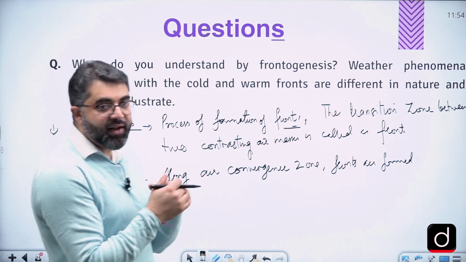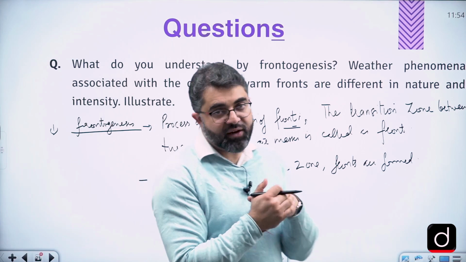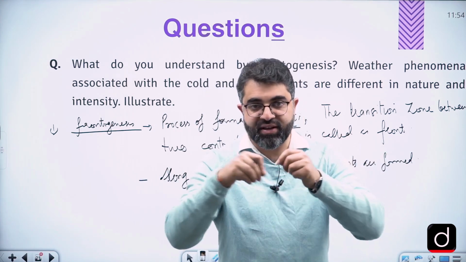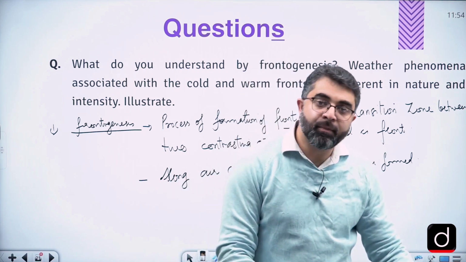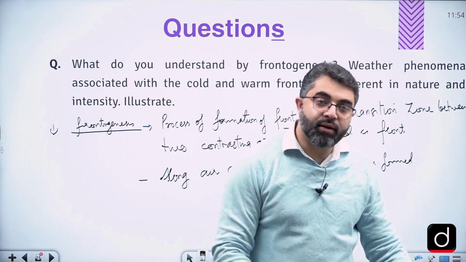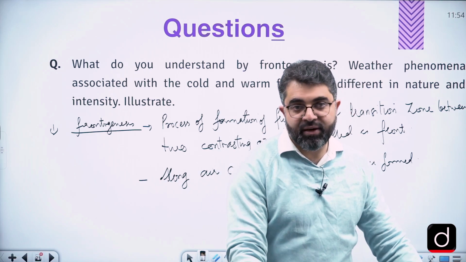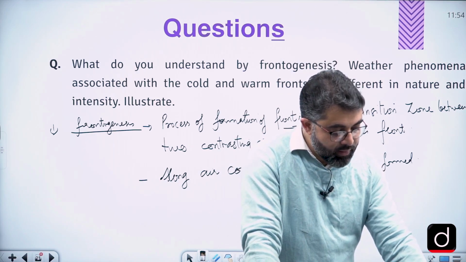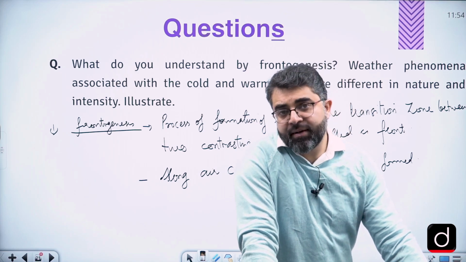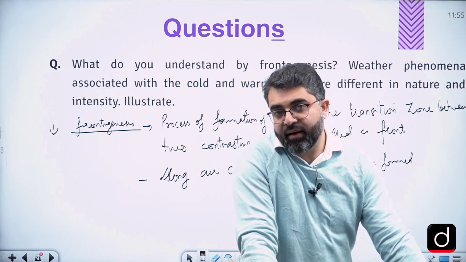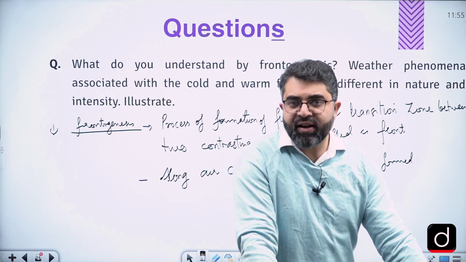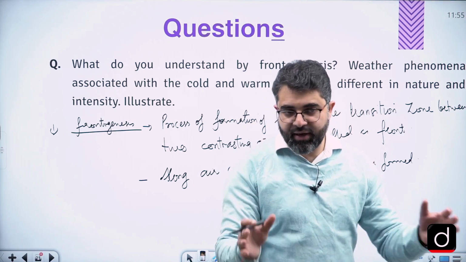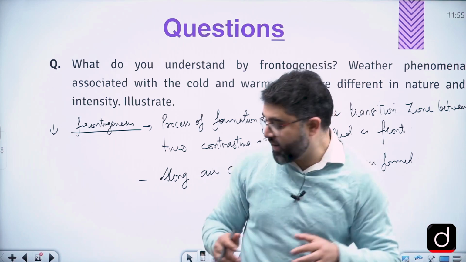Yes, in equatorial areas also there is a possibility of frontal formation, because there are two winds which converge, called the intertropical convergence zone. But fronts are most unlikely to be formed there. The reason is that both come from the tropical areas, so there is no contrast in temperature. There needs to be a contrast in temperature.